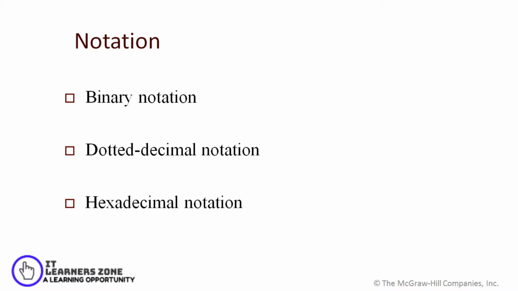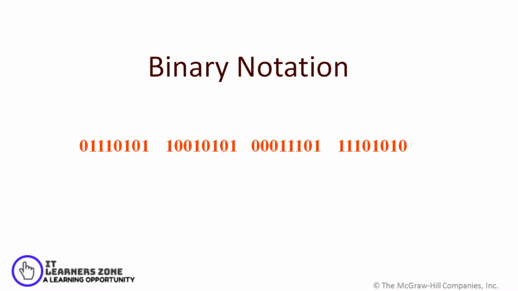IP version 4 addresses are defined in 3 different notations. First is binary notation, then dotted decimal notation, and then hexadecimal notation. In binary notation, the address is divided into 4 octets, each of 8 bits, which we call 4 bytes, and each is represented in the form of zeros and ones.